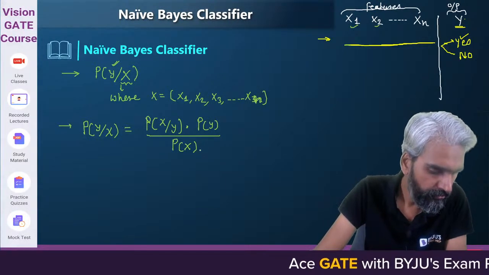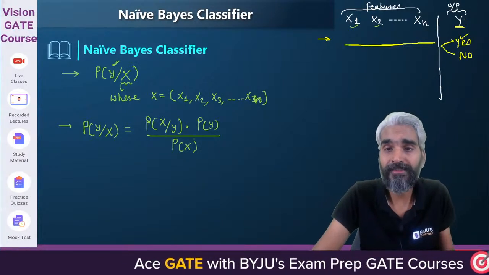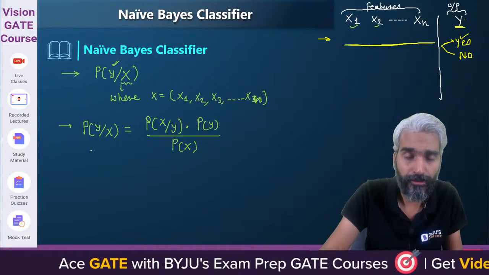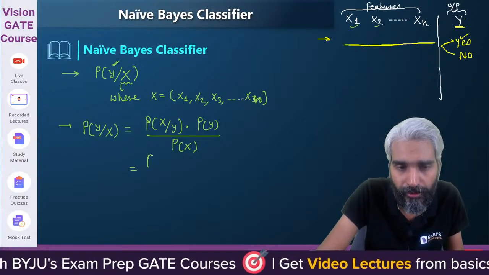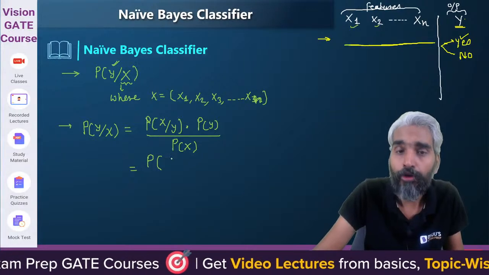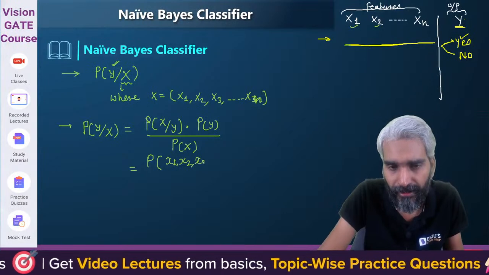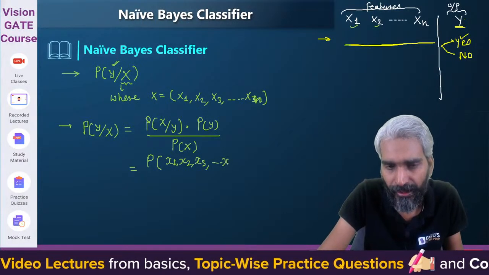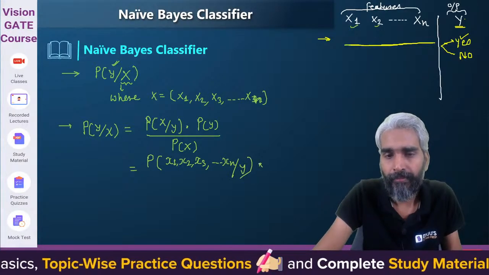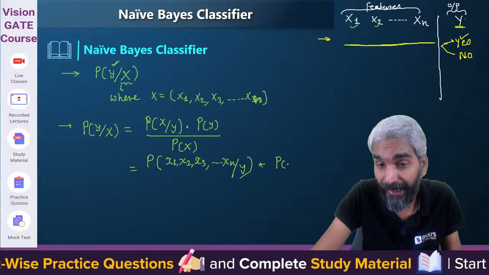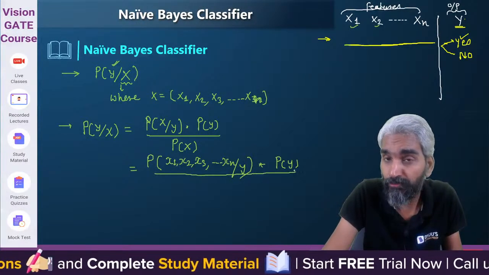So this is like a discrete distribution. Please try to understand how I can write the probability of x. We are trying to calculate the probability that x1 will occur, x2 will occur, x3 will occur, and up to xn will occur, given y, multiplied by P(y). I have given you a very important piece of information which will be required here.